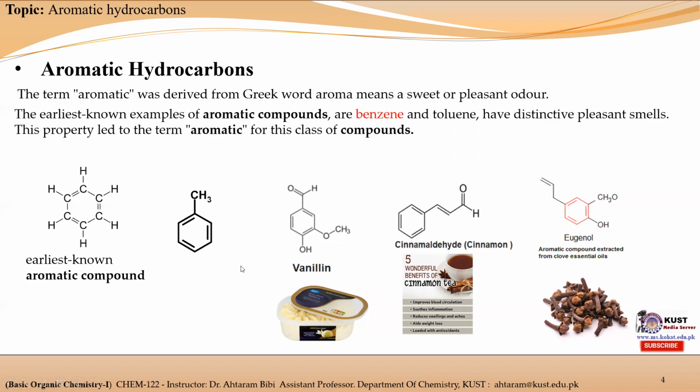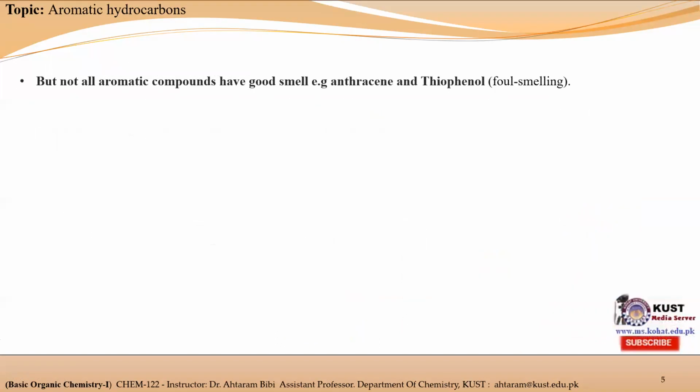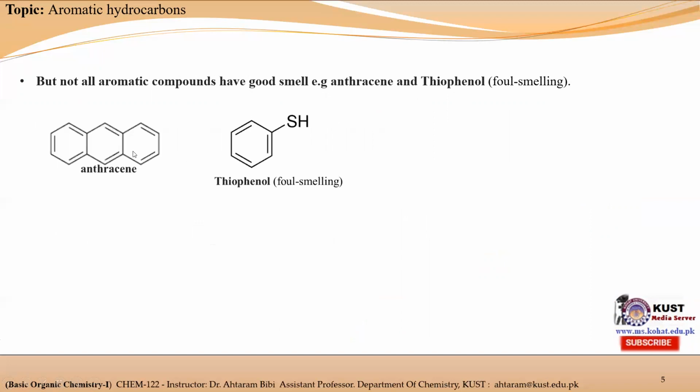So initially aromatic hydrocarbons were considered as those hydrocarbons which consist of a benzene ring or benzene derivative and have a good odor. But with the passage of time and the discovery of new aromatic hydrocarbons, it was observed that not all aromatic compounds have a good smell. For example, anthracene and thiophenol are two compounds which have a foul smell. So the initial definition that aromatic hydrocarbons are derivatives of benzene and have a good smell is not applicable to these two molecules.